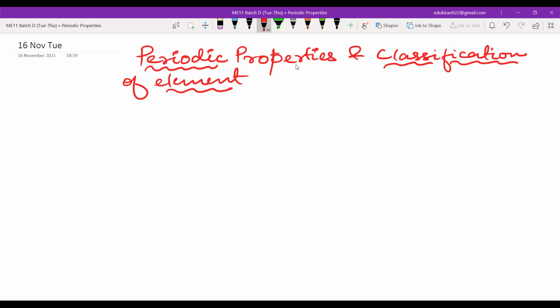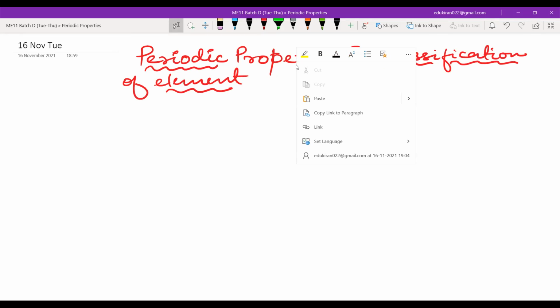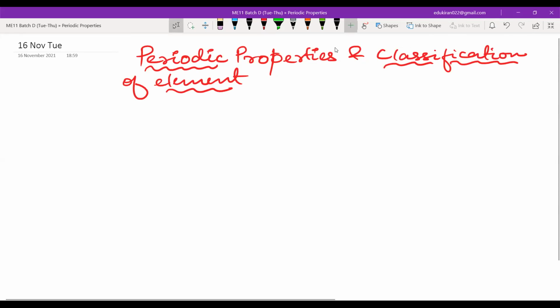But before that, there is one topic in this chapter which is not directly related to periodic properties. Does anyone know what topic that is? What is it in this chapter? Any idea? You must have done this chapter. I mean, you should have an overview from your school. No idea?